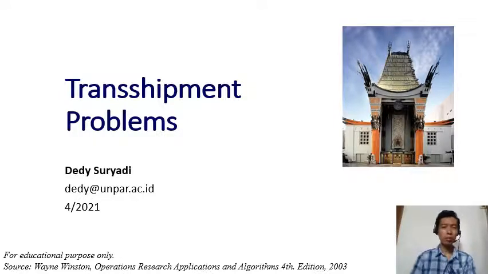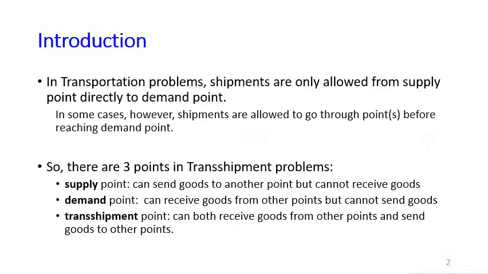Now here's another problem that is still related to the transportation problems. It is called the transshipment problem. In the transportation problems that we've seen before, shipments are only allowed from a supply point directly to a demand point. You can only send the items from the supply point to the demand point directly. However, in some cases in reality, shipments are allowed to go through other points before reaching the final demand points. So that is called the transshipment problem.